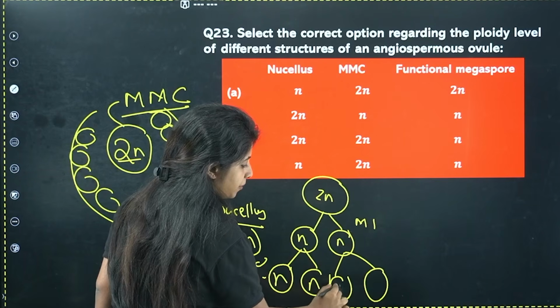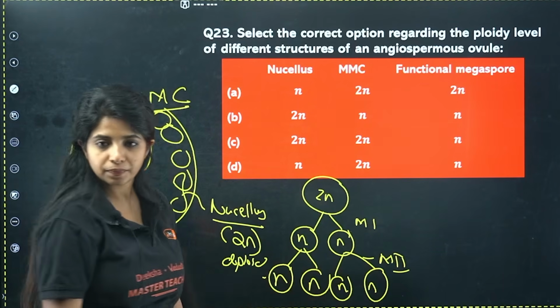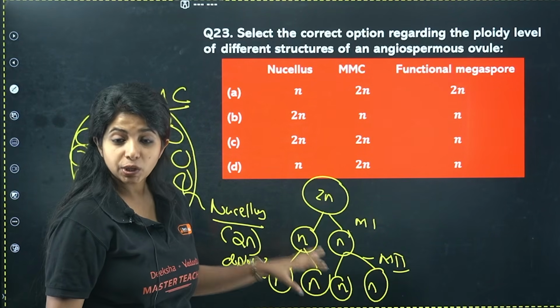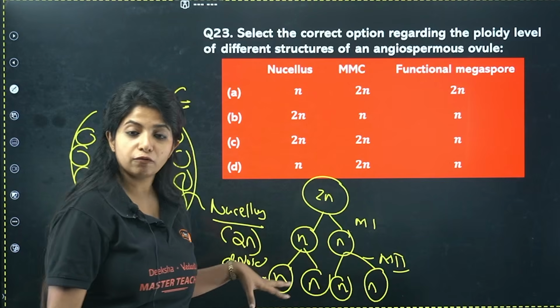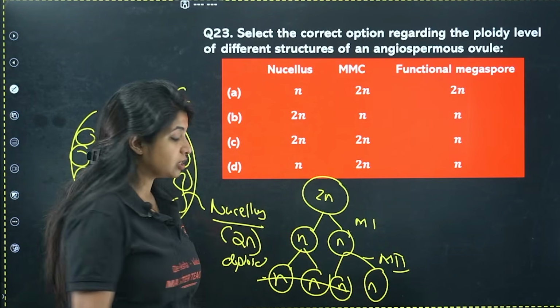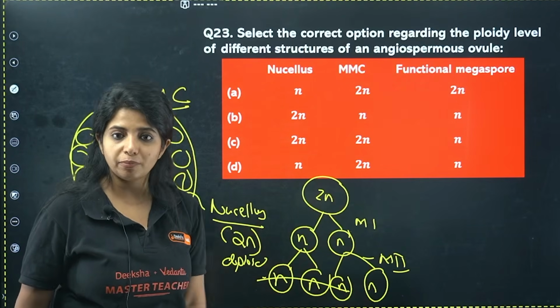Again, it will be haploid in nature towards the end. This will be what? Meiosis 2, right? Now, at the end of it, you're getting haploid cells. Now, 4 of them are not going to be active. 3 of them are going to degenerate. Only 1 remains functional, and that is known as the functional megaspore, which later forms the female gametophyte, that is the embryo sac.